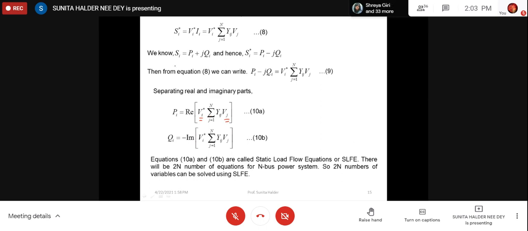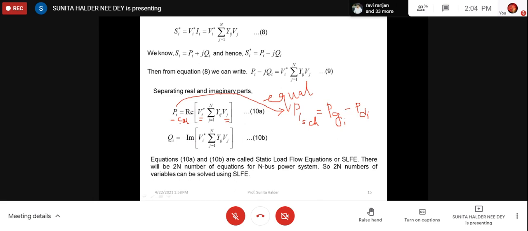For that, if you calculate this PI, so you are calculating this PI cal actually. And you know the scheduled also, PI scheduled. That is generation minus load, right? So if your calculation is right, then obviously this PI calculated and PI scheduled will be equal. Otherwise, there will be a discrepancy. So in that way, both ways of power calculation are required, PI scheduled and PI cal.